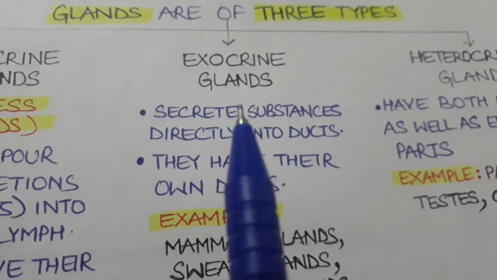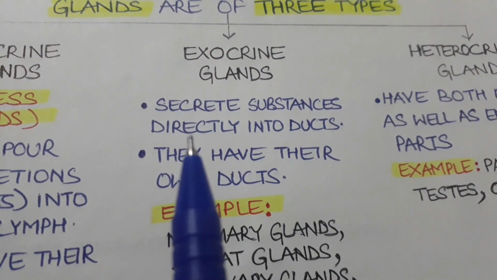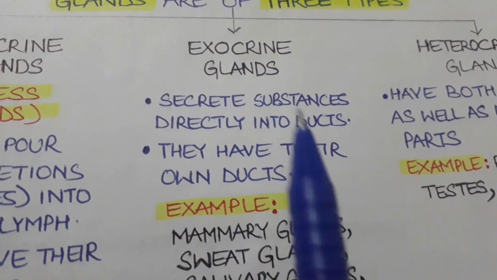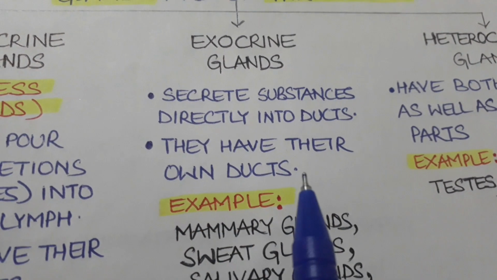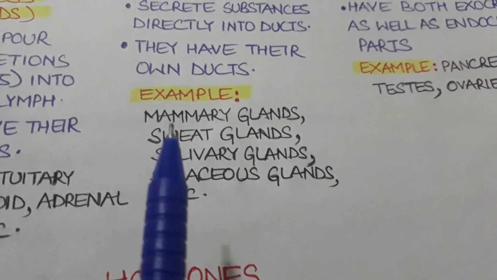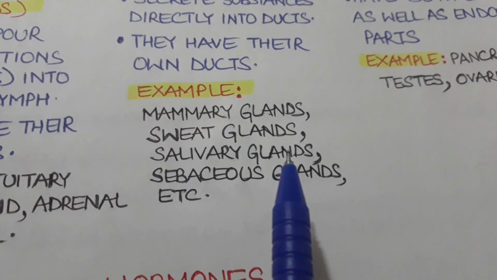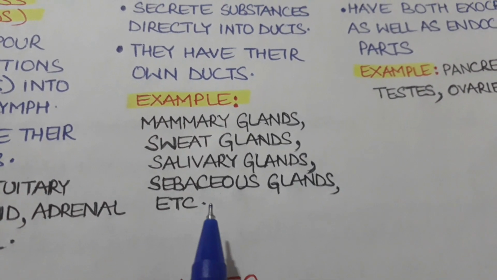Exocrine glands are the glands that secrete substances directly into the ducts. It means exocrine glands have ducts associated with them. For example, mammary glands, sweat glands, salivary glands, sebaceous glands, that is commonly called oil glands, etc.